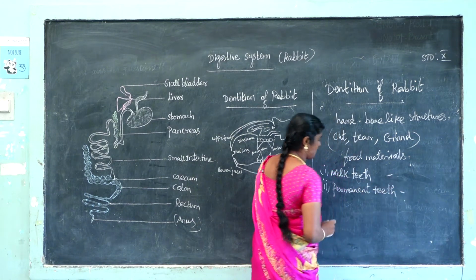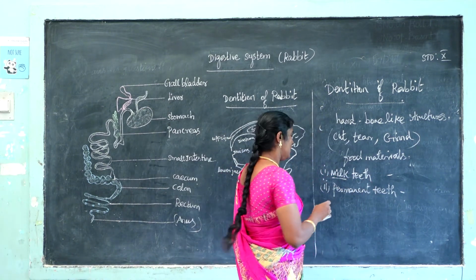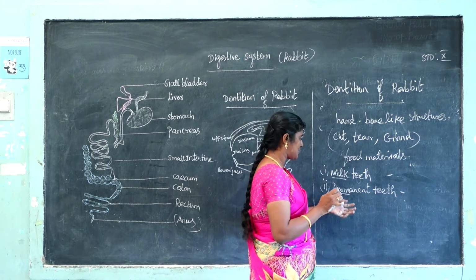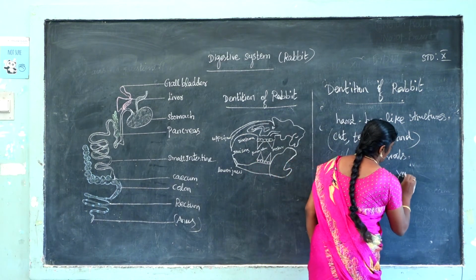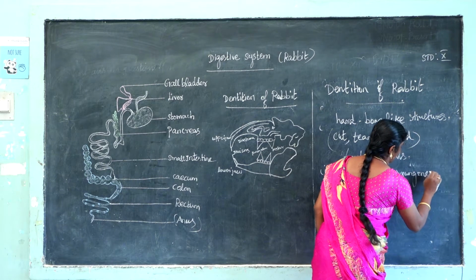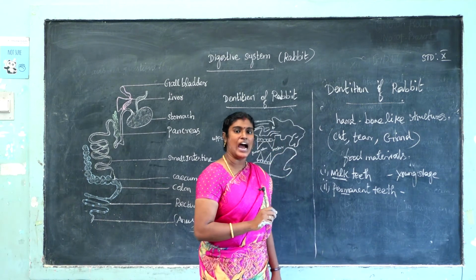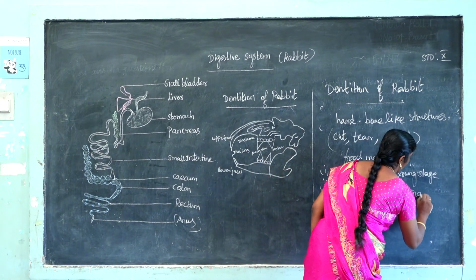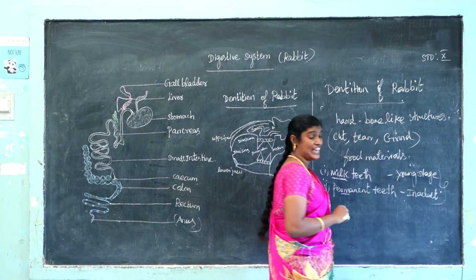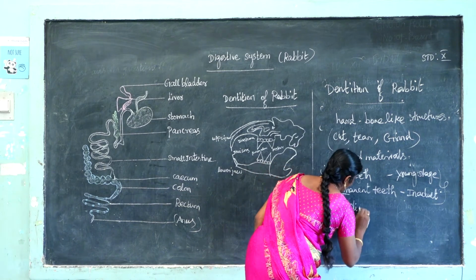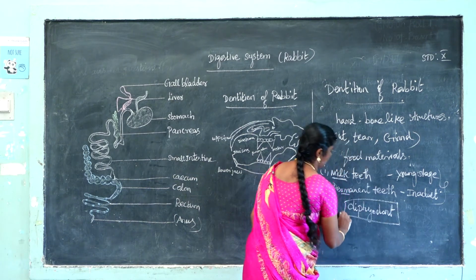What is the main difference between milk teeth and permanent teeth? Milk teeth are the teeth that appear in the young stage, just like small children lose their teeth and new ones grow. Permanent teeth are the lasting teeth in the adult. Since two types of teeth are present, it is called diphyodont. This is very, very important, so note this one word.